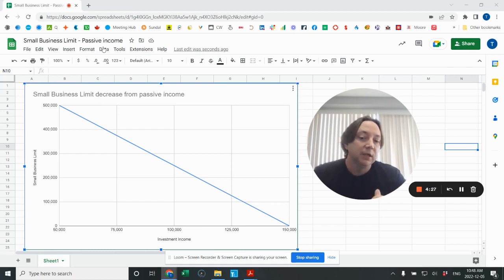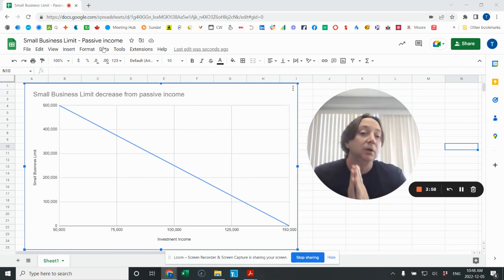One of the rules that came in a couple of years ago now is that if your corporation or group of companies has passive income, that could be non-related rental income, so not renting your own building, but renting to other people, or investment income, stock portfolios, things like that that pay interest and dividends and capital gains. If your passive income goes over $50,000, that's just kind of the start. Every dollar after that reduces your small business limit by $5.